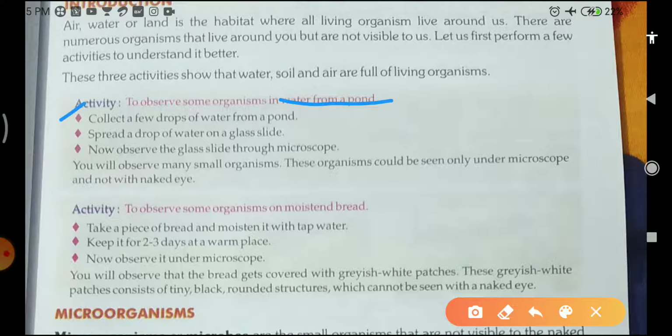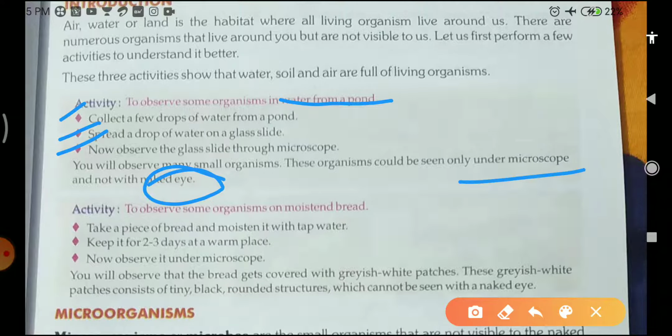First point: collect a few drops of water from a pond. Second point: spread a drop of water on a glass slide. Third point: observe the glass slide through a microscope. You will observe many small organisms that can be seen only under a microscope and not with the naked eye. Naked eye means open eye.